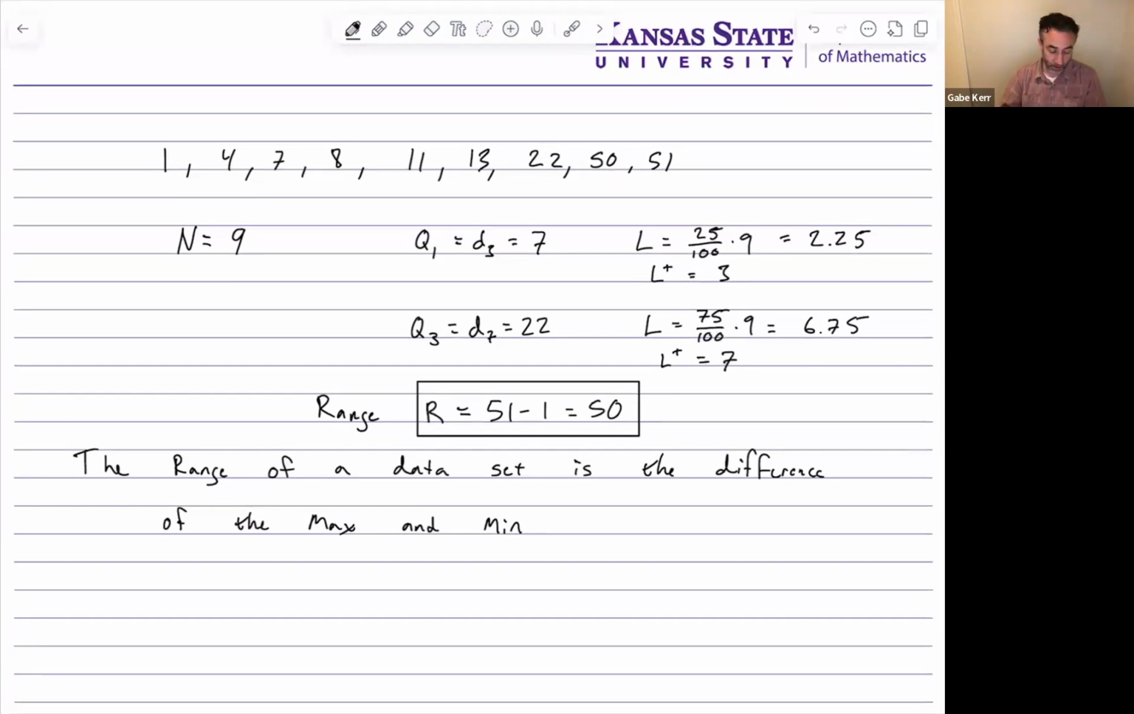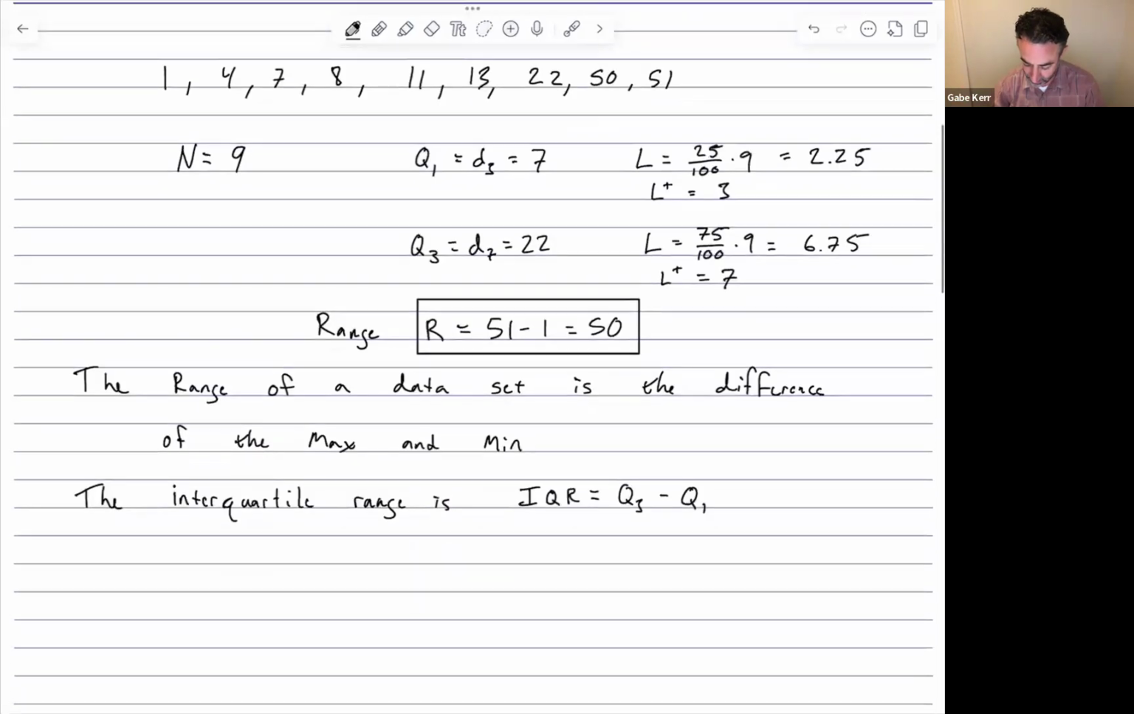The other range is the interquartile range. That's why I did these earlier computations. So the interquartile range, IQR, is the difference of the third quartile with the first quartile. So it's sort of where half of your middle data lives, or maybe the extent of half of the middle data.